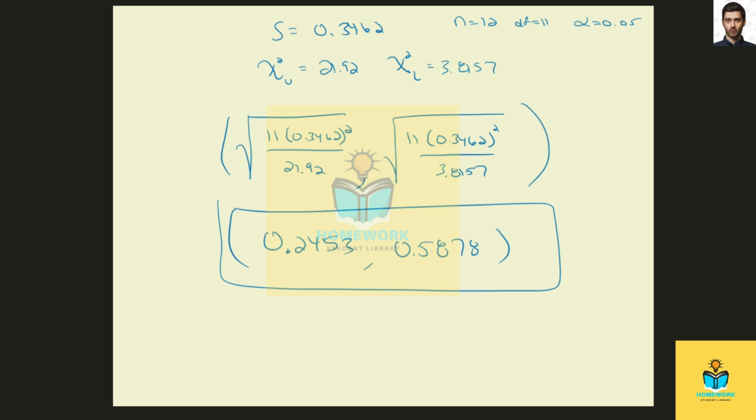To 3 decimal places, that would be 0.245 and 0.588.